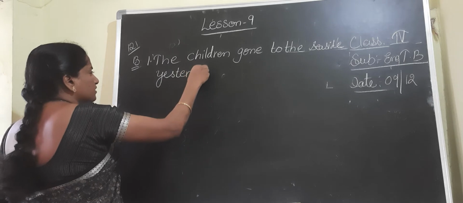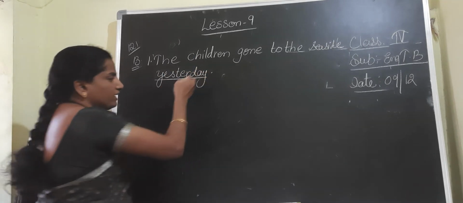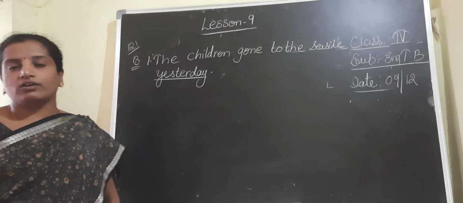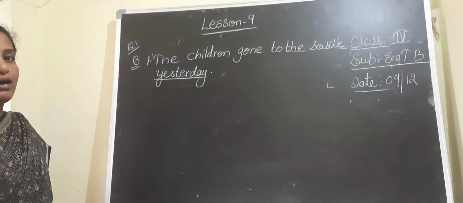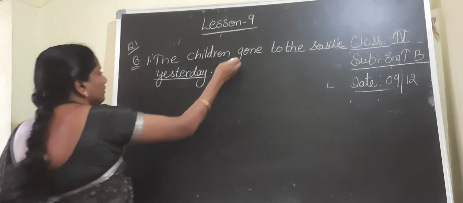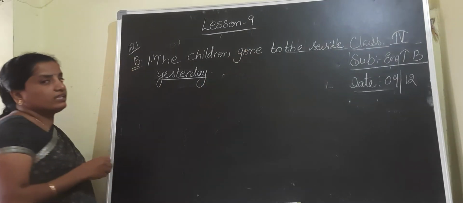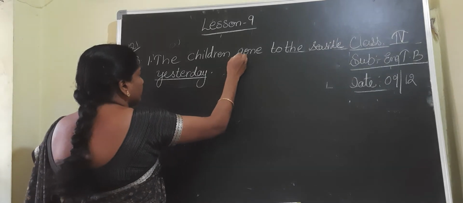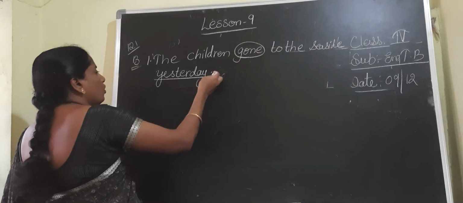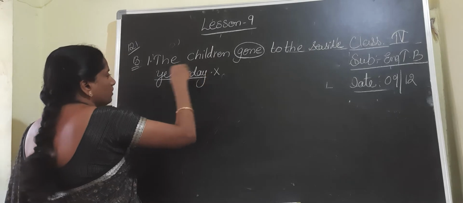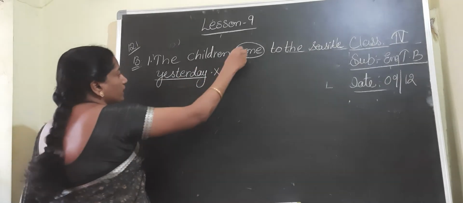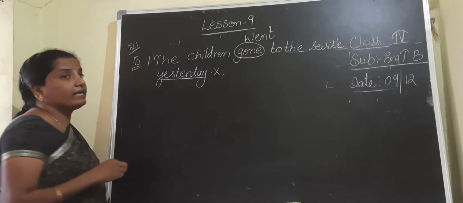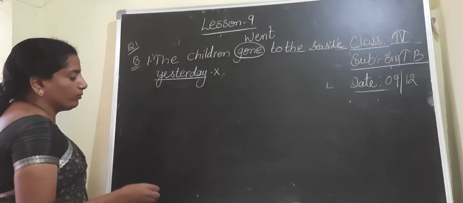If you observe the given sentence, yesterday denotes the completed work. What does it denote? About the completed work. But here they have used the V3 form, so this statement is wrong. To make it correct, you have to change gone. You have to write went in place of it, the V2 form of go.